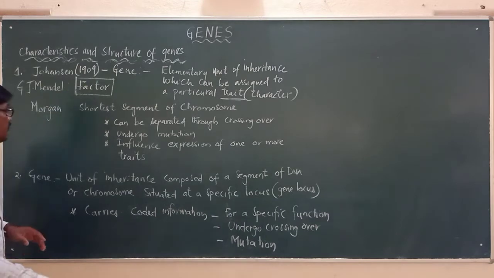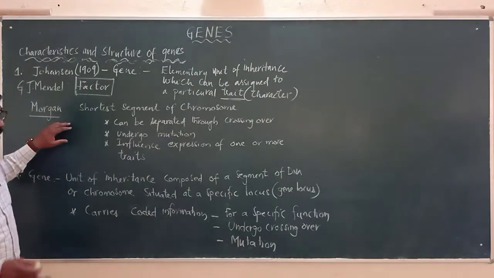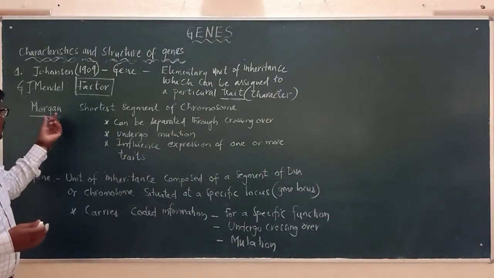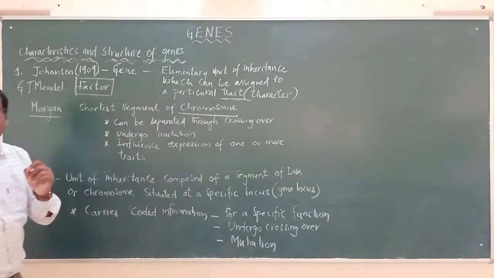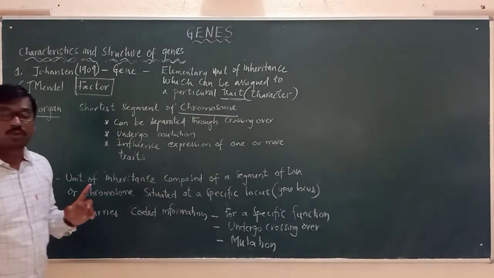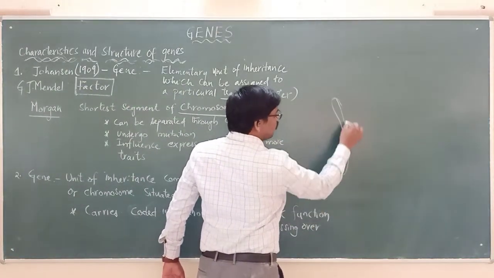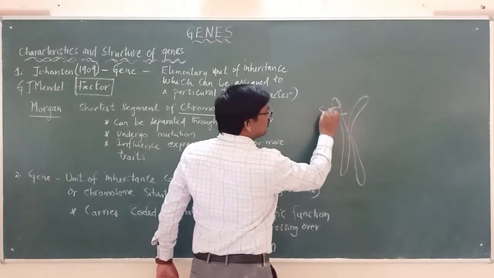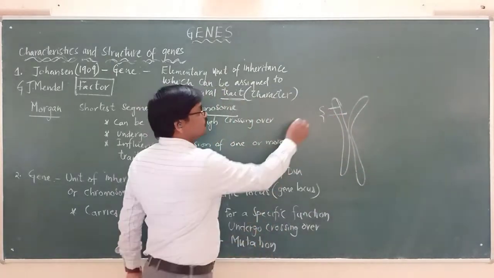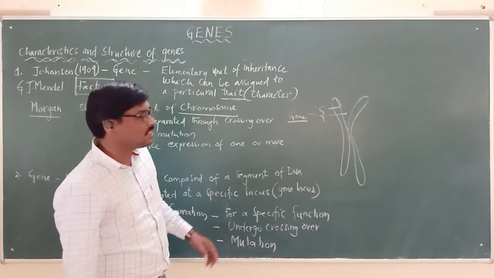But there is another scientist called Morgan. In his experiments, he said that the gene is the shortest segment of the chromosome. Suppose this is the chromosome. He said that the small segment that is there is the gene. He said that this is the small segment of the chromosome as gene.